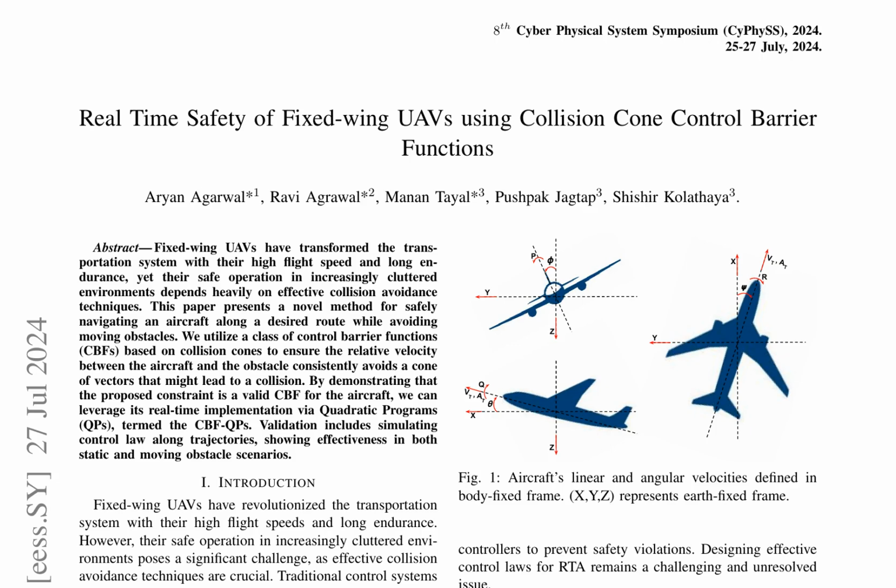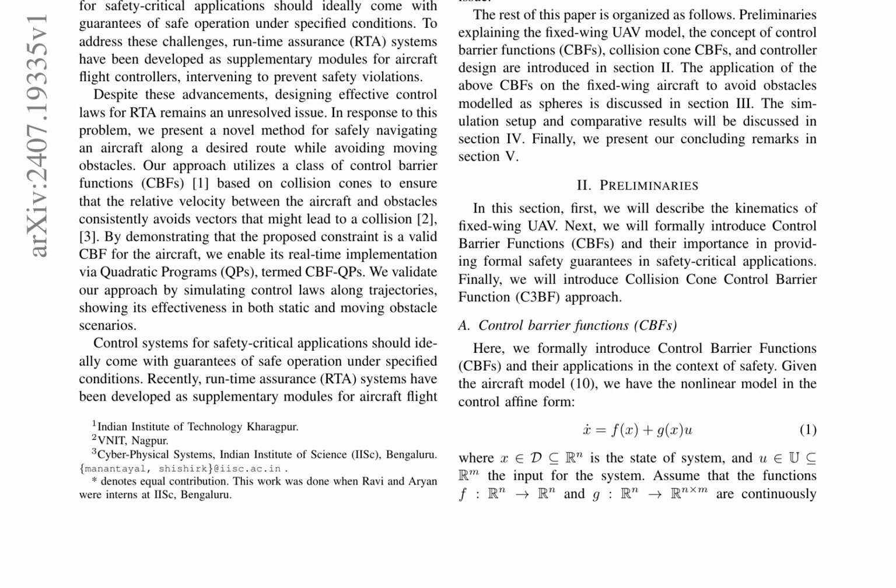This paper presents a novel method for safely navigating a fixed-wing unmanned aerial vehicle, UAV, along a desired route while avoiding moving obstacles. The proposed approach utilizes a class of control barrier functions, CBFs, based on collision cones to ensure that the relative velocity between the aircraft and obstacles consistently avoids vectors that might lead to a collision. The CBF is demonstrated to be a valid constraint for the aircraft, enabling its real-time implementation via quadratic programs, QPs, termed CBF-QPs.